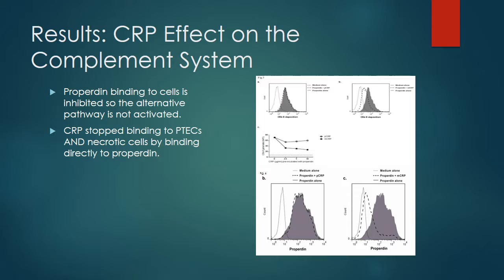This is clarified in part C of figure 5. In figure 6, a similar type of flow cytometry test was performed, but this time on the Jurkat cells, or necrotic cells, that are the intended target of the complement system. Instead of recording the amount of C5b9 deposition on the surface of the cells like they did in figure 5, the scientists recorded the amount of properdin on the surface of the cells. This was done in order to examine whether or not the inhibition of the complement system occurs as a result of CRP binding directly to properdin, or CRP binding to the surface of the cells during the properdin complex.